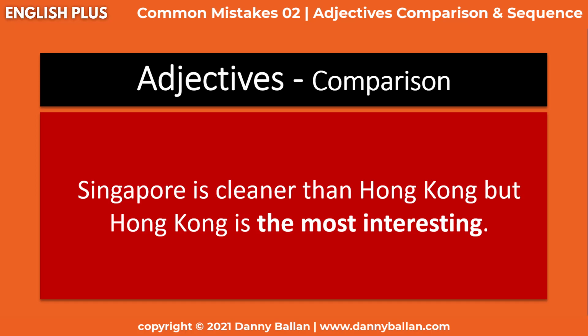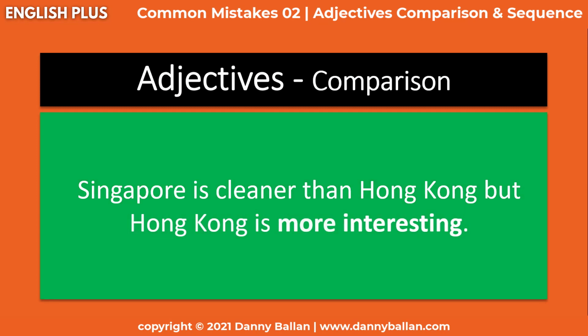So here, if we go back to our example, we can see clearly that we're just talking about two things, which are two cities in this example. We're talking about Singapore and we're talking about Hong Kong. So Singapore is cleaner, and that's good. But then we said Hong Kong is the most interesting. We're not saying most interesting in the world or in the area or in Asia. We're not comparing Hong Kong to many cities. We're just talking about Singapore and Hong Kong, only two. So we should say more interesting. So again, the sentence should be Singapore is cleaner than Hong Kong, but Hong Kong is more interesting.